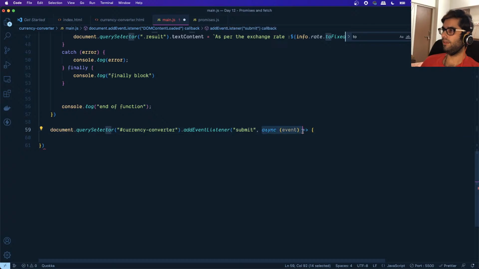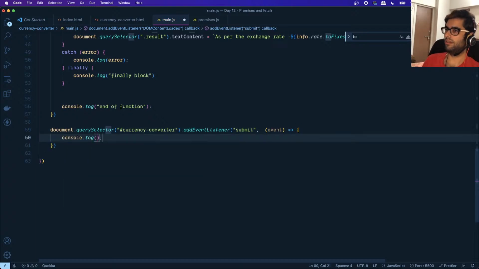So another function will be executed when the submit event happens. This is not asynchronous in nature, right? So I'll just log over here a regular synchronous function, right? So